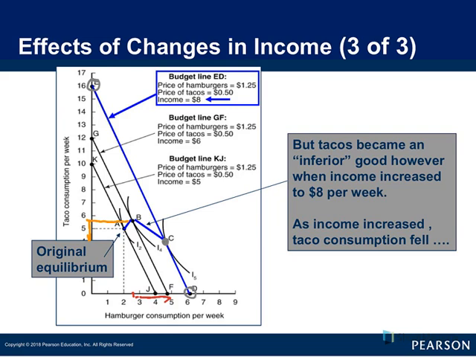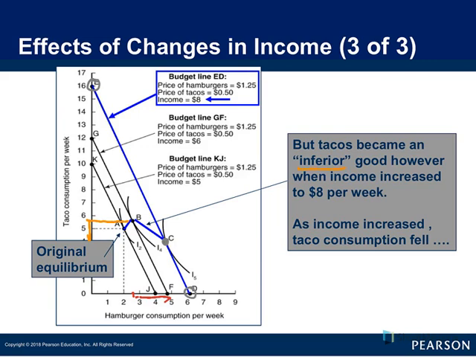So we've had an increase in income, and we ended up purchasing more hamburgers. Hamburgers in this case is a normal good. But we had an increase in income, and we purchased fewer tacos. So in this case, the tacos become what's called an inferior good.